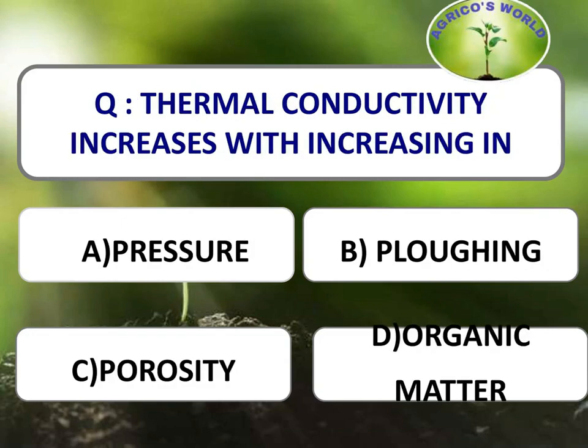Next question. Thermal conductivity increases with. Here if we see the options pressure, porosity, ploughing and organic matter. From these if we add organic matter, the thermal conductivity increases, whereas pressure, porosity and ploughing reduces the thermal conductivity.